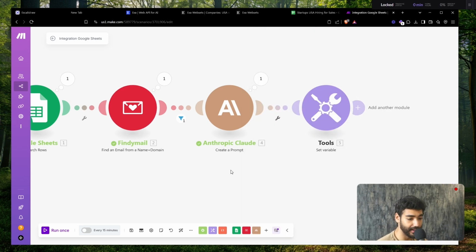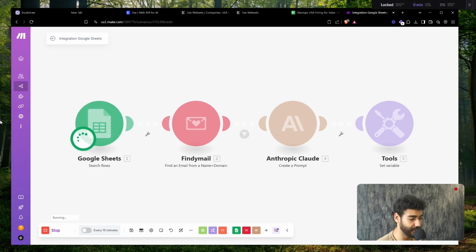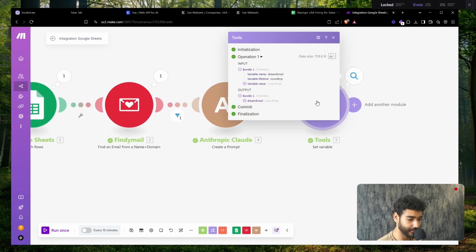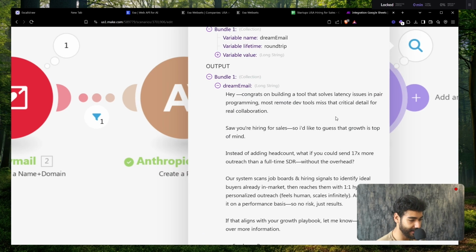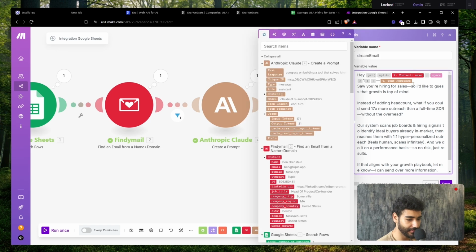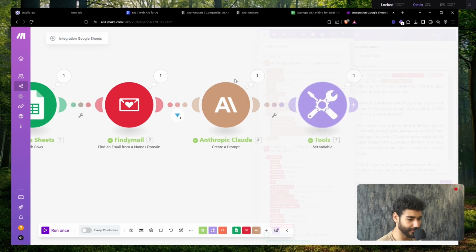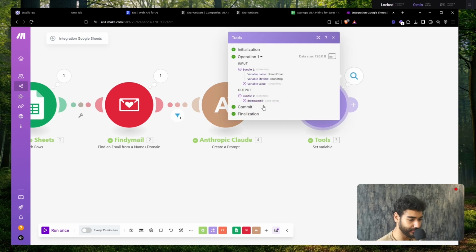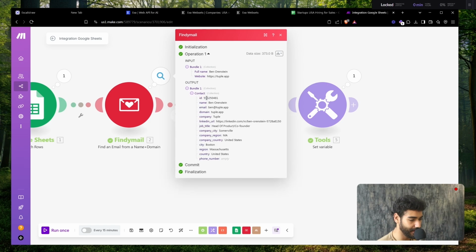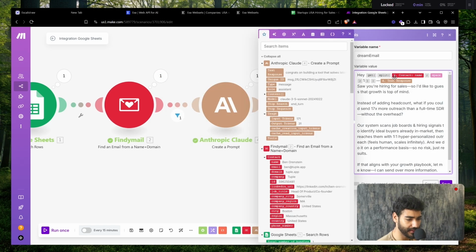And let me walk you guys through how it's going to be at the end. So click run once, and there you go. Dream email. So hey, oh, there's another thing. So hey gets split first name. Why didn't we get the first name, which is weird? Kind of weird. Hey. So we have the full name. So name Ben. So split contact name based of a space.